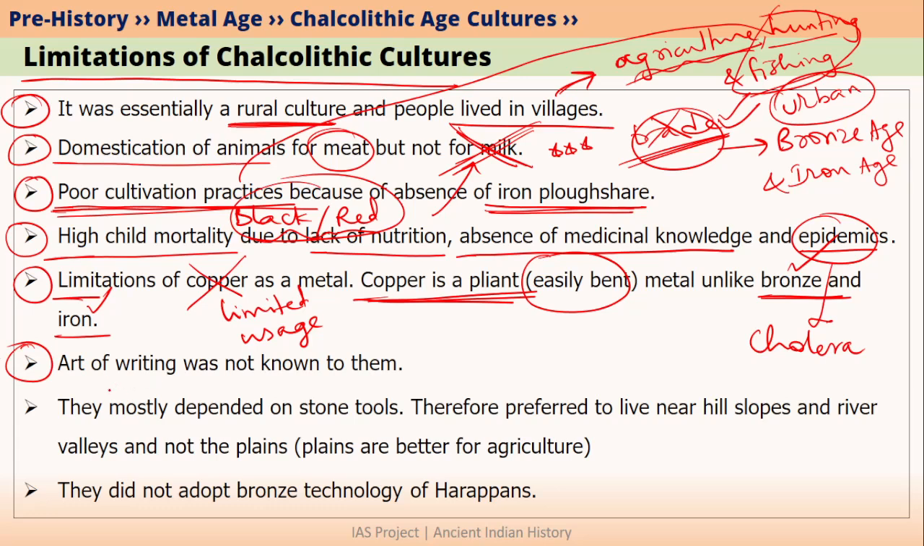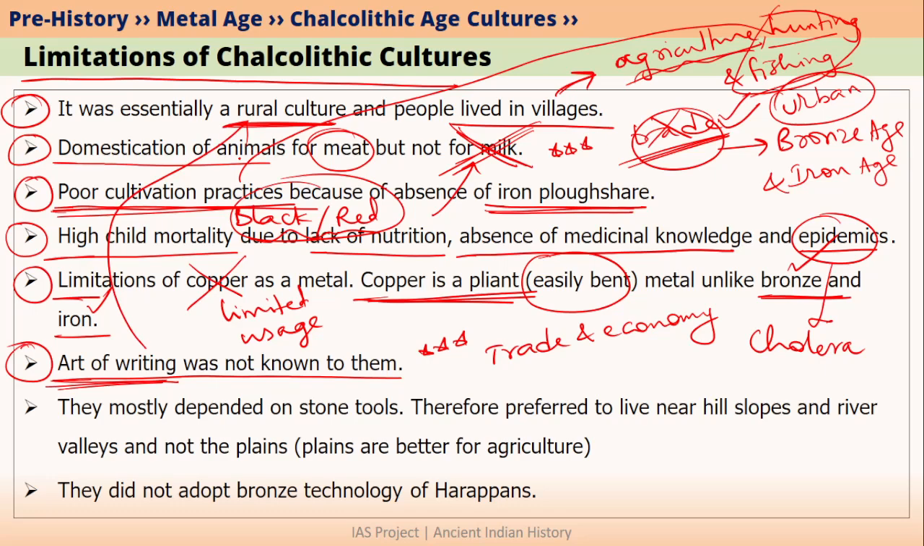Another limitation was that Chalcolithic people did not invent writing. Writing is very important in the development of any culture. Writing promotes aspects like trade and economy. Since these people did not have the art of writing, they remained as a rural culture and they did not become an urban culture. So this is basically a limitation of Chalcolithic cultures in India.